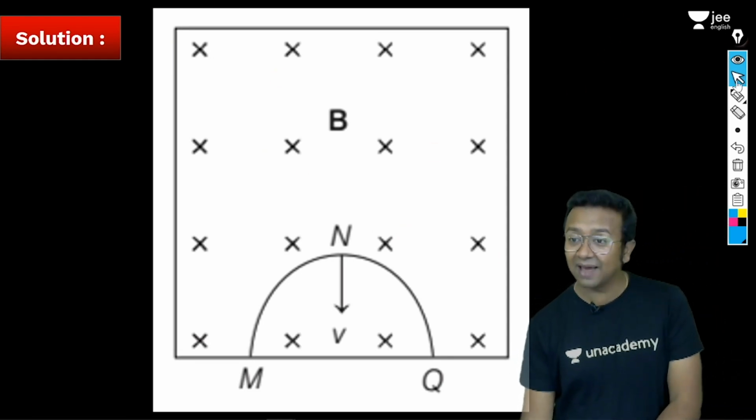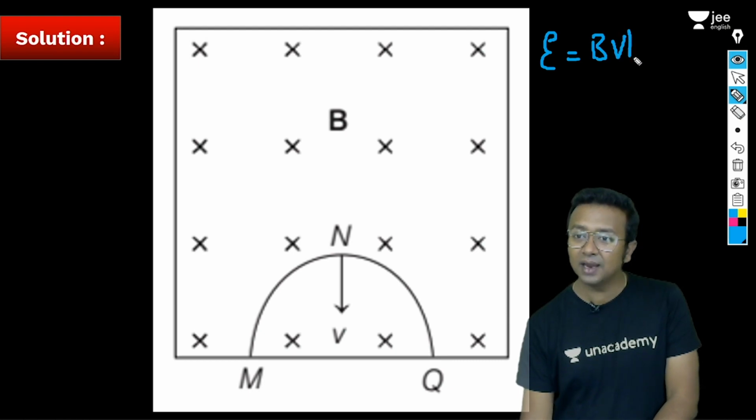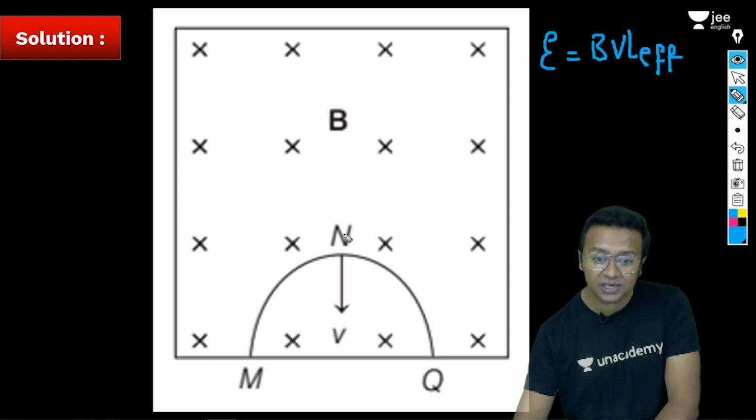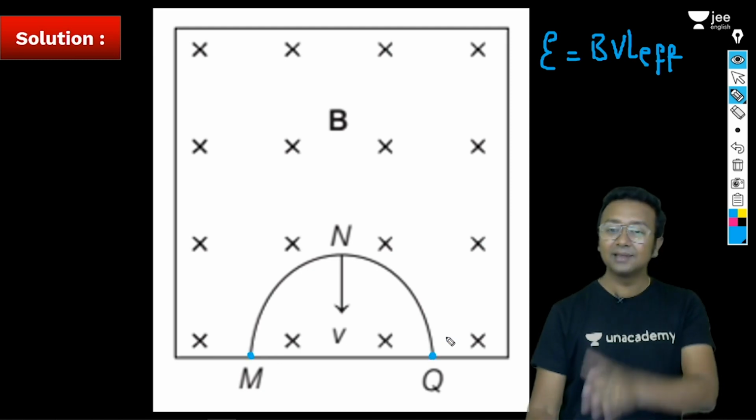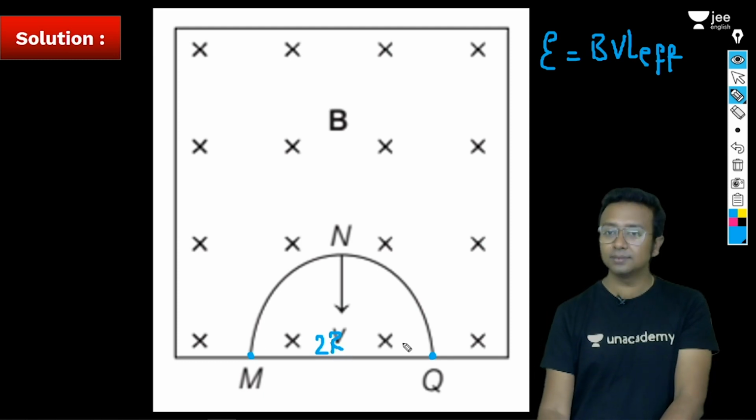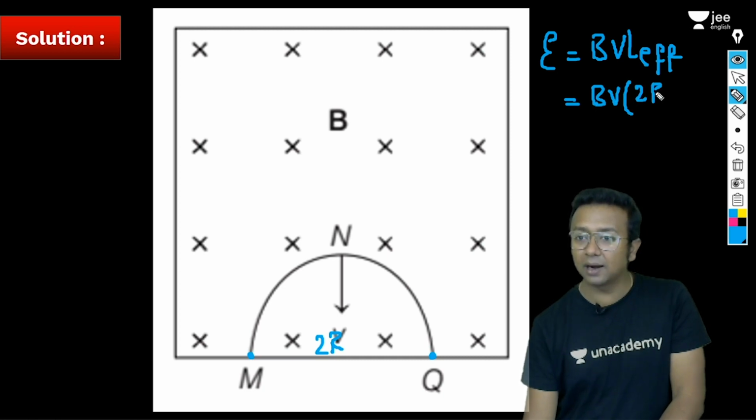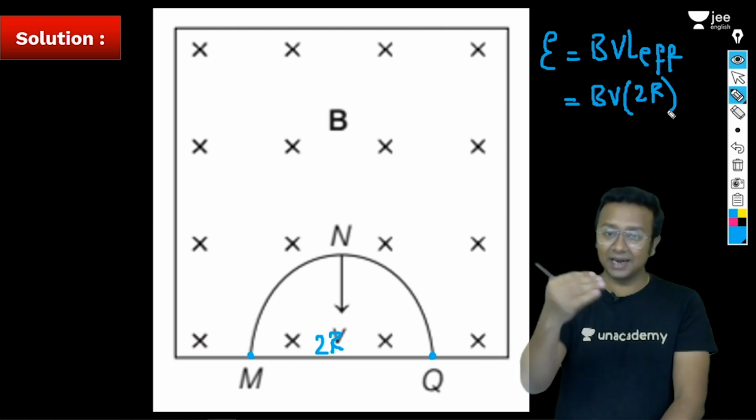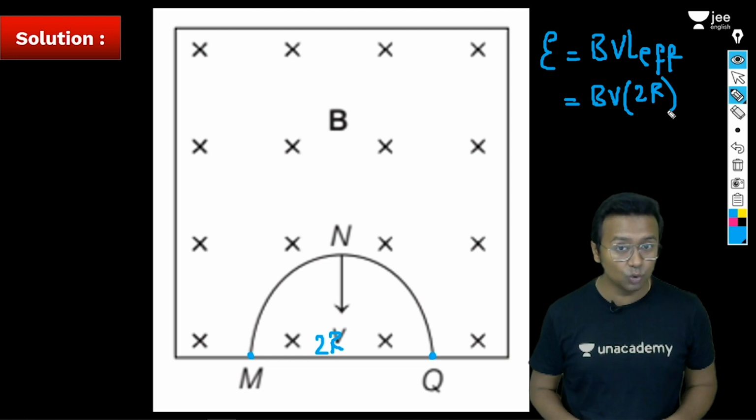All right, so first we'll try to find out the EMF induced. The EMF induced will be equal to BV into L effective. This idea should be very clear. Whatever be the shape of this particular wire, it does not matter. I just need to consider the shortest distance from the initial point to the final point. That's all that matters. Now, this length is equal to 2 times the radius, that is the diameter, 2r. Clear? So the EMF will be equal to BV into 2r. It is going in the downward direction, the magnetic field is into the plane, and 2r is in this particular direction. So they are all mutually perpendicular to each other.